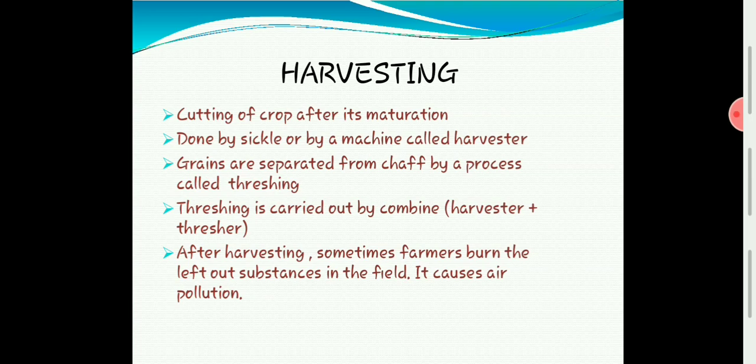For example, if we are growing wheat plants, we want food grain. That wheat is nothing but a seed. For some other plants, we use fruits. So for harvesting, we have to wait for the fruit. For some plants we have to wait for seeds. So now this harvesting is a very important time where